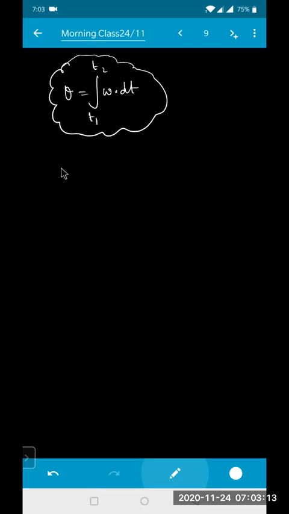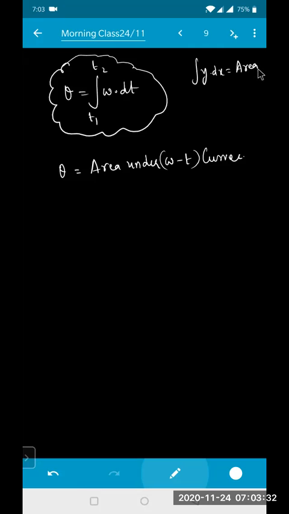And it can also be said that theta can be calculated by the area under the omega-t curve, because integral of y into dx will always give area. This is basic integration.